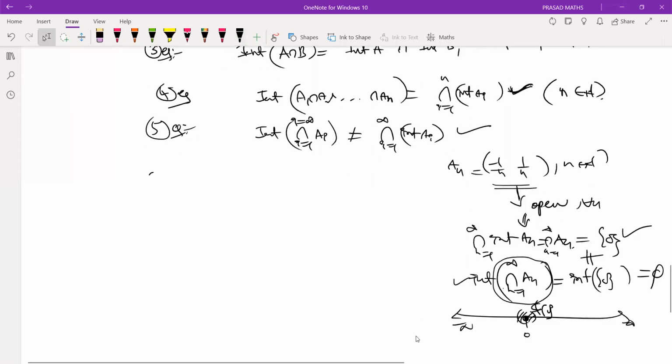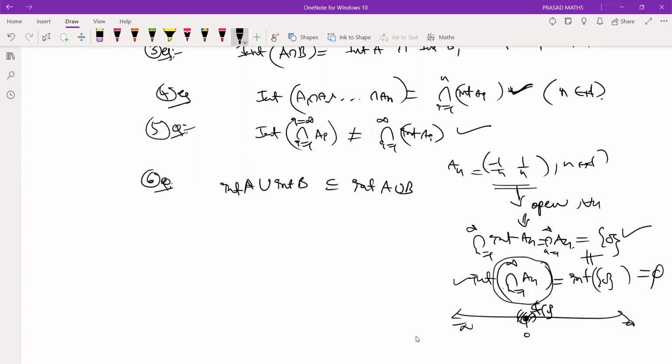And similarly, the interior of A union interior of B is contained in the interior of A union B. This is always true. In fact, this is a proper subset; it may not be equal. Can you give an example?